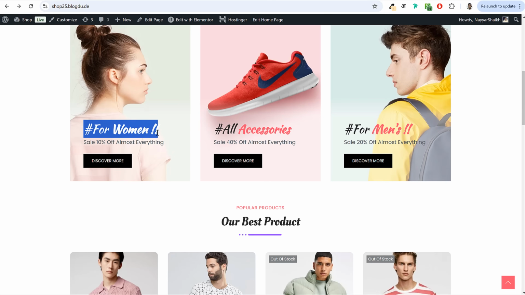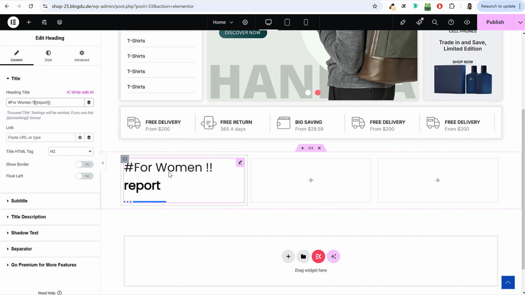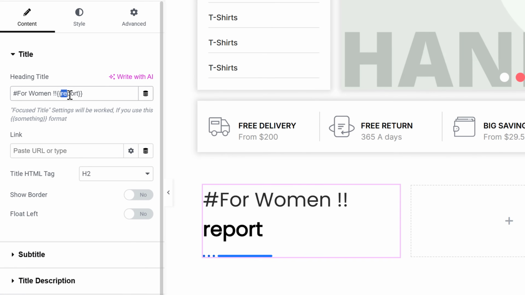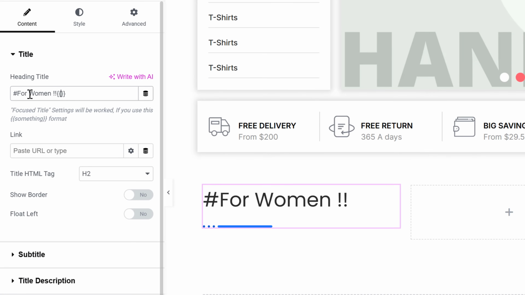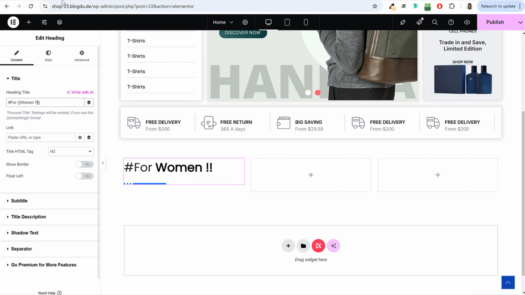Now I'll copy the text. First one says for women. So I'll type in this, for women. But in this case, women is styled differently. So what we'll do is remove this part from here and bring it under this. Okay, this is how it should look. So basically, whatever style you want different, whatever color you want different, make sure to put that under these curly braces. Okay, double curly braces. You can see that over here at the bottom as well.